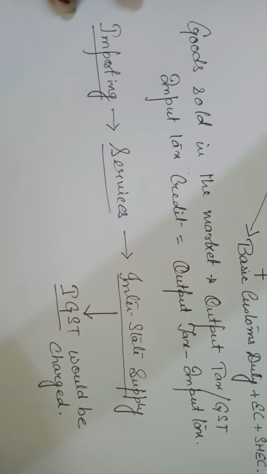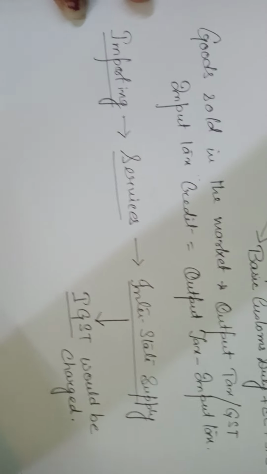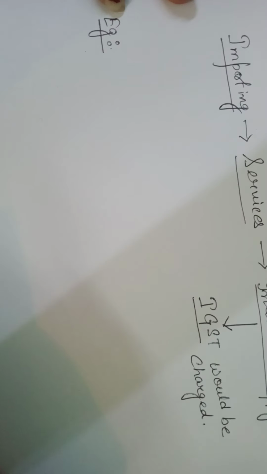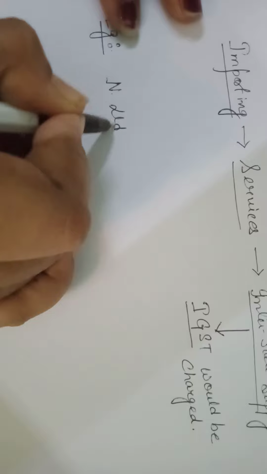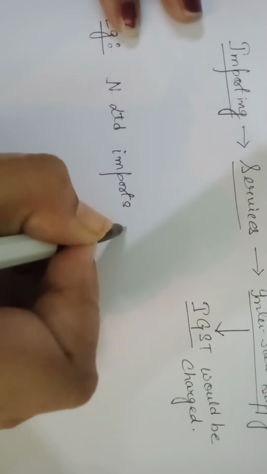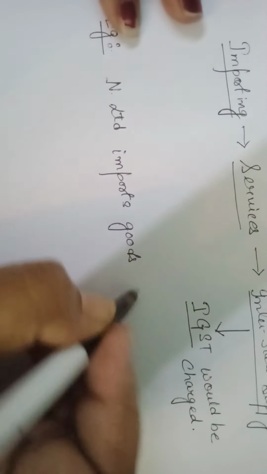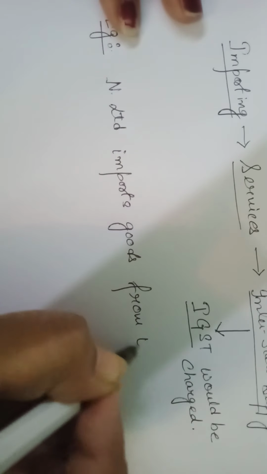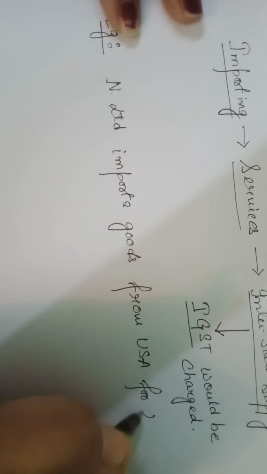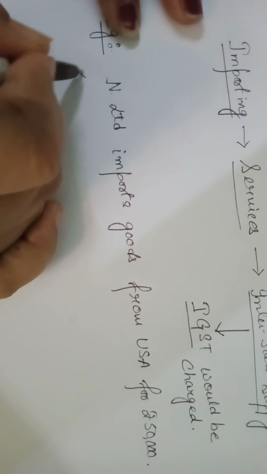Now let us see an example. Let us do an example. N Limited imports goods from USA for rupees 50,000.